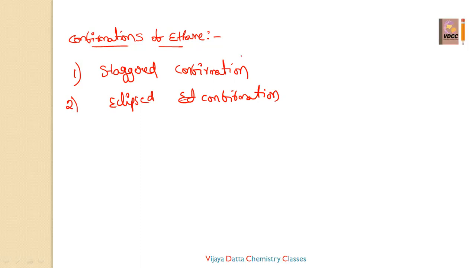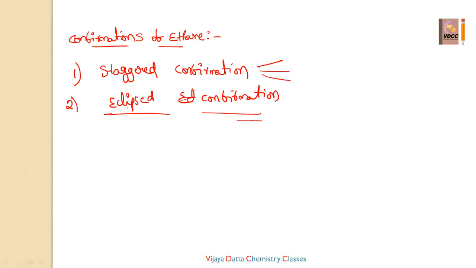The conformation in which the hydrogen atoms attached to the two carbons are far apart from each other, at a different distance between the hydrogens, is said to be the staggered conformation. What is the eclipsed conformation? The conformation in which the hydrogen atoms attached to the two carbons are as close as possible, with no distance between those hydrogens, is said to be the eclipsed conformation.